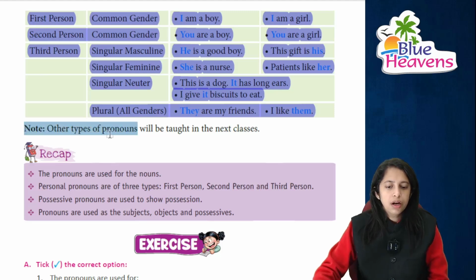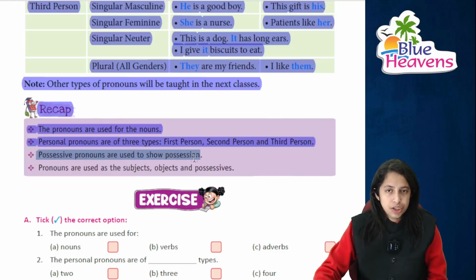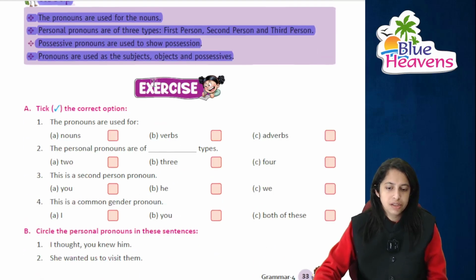So there is a note that other types of pronouns जो होते हैं, we will be teaching it in the next classes. So there is a short recap that pronouns, they are used for nouns के लिए use होते हैं. Personal pronoun 3 टाइप के होते हैं, first, second and third person. Possessive pronouns हमें possession show करने के लिए मदद करते हैं. Pronouns which are used as a subject, object and possessiveness.